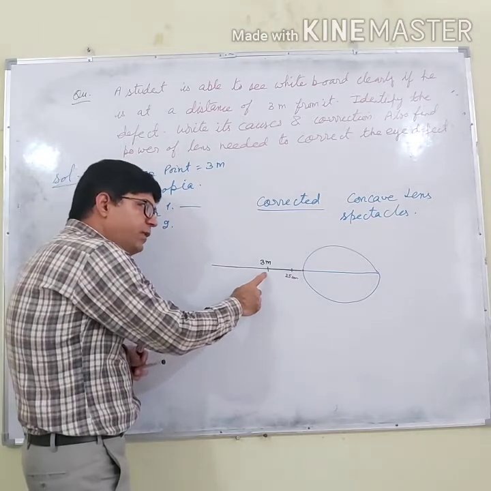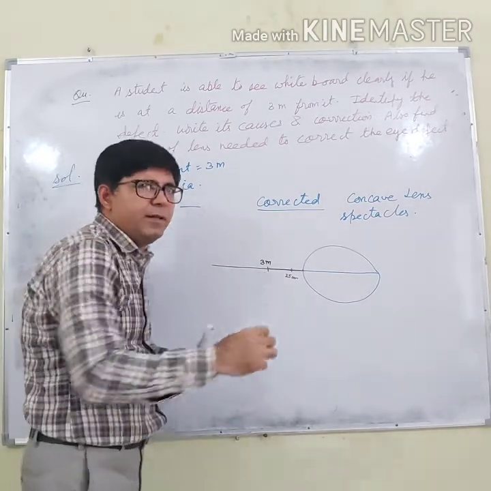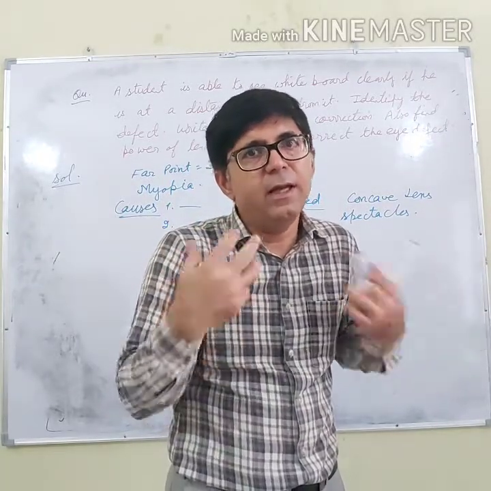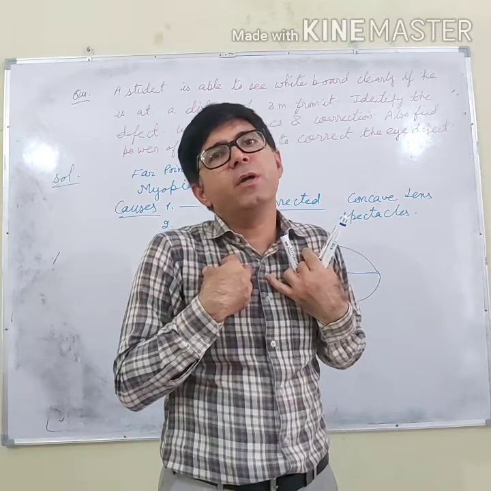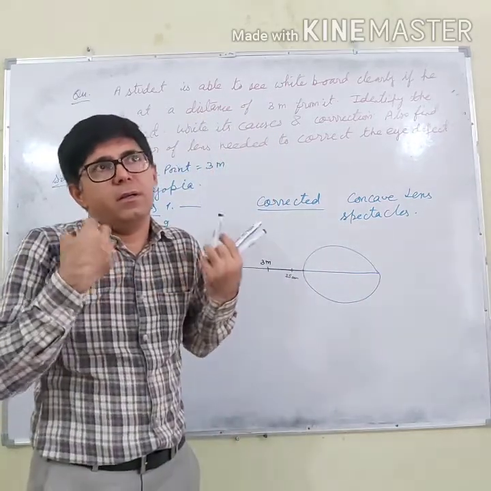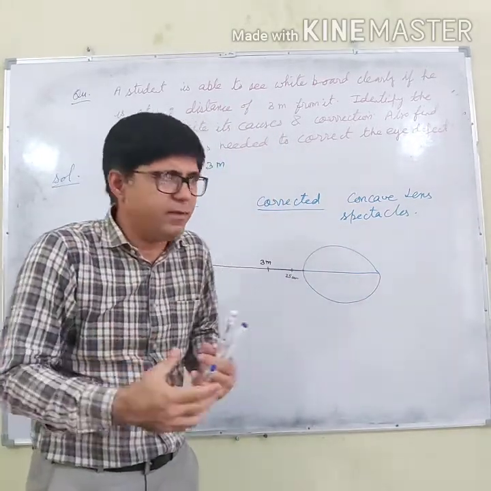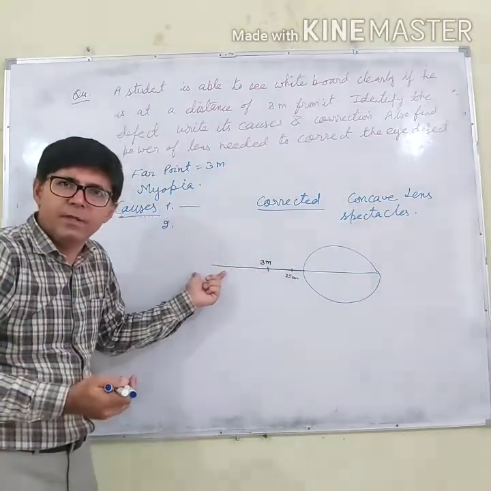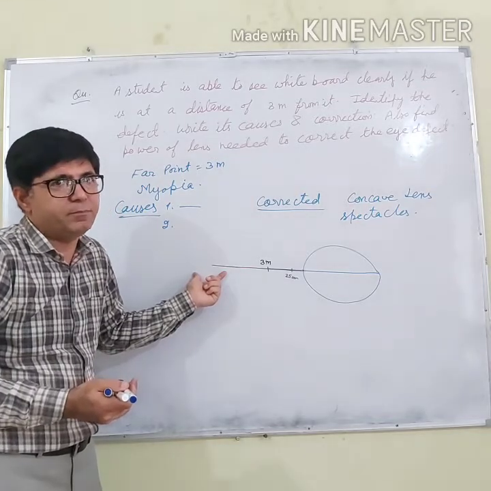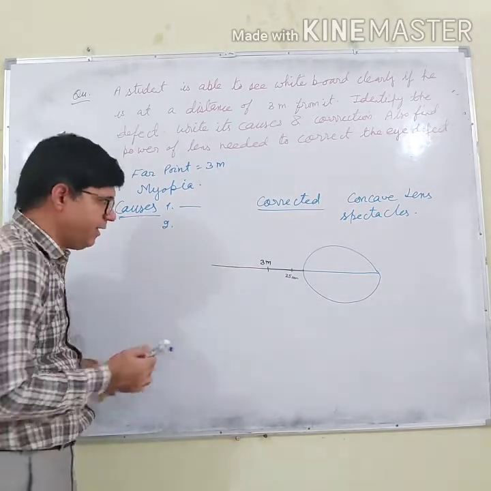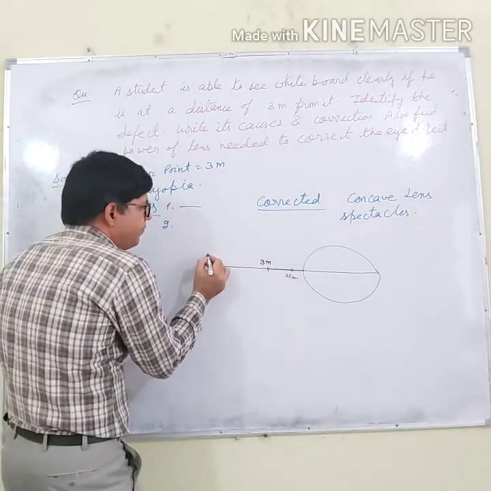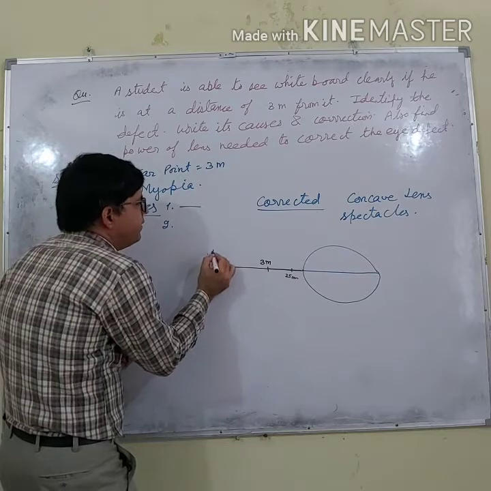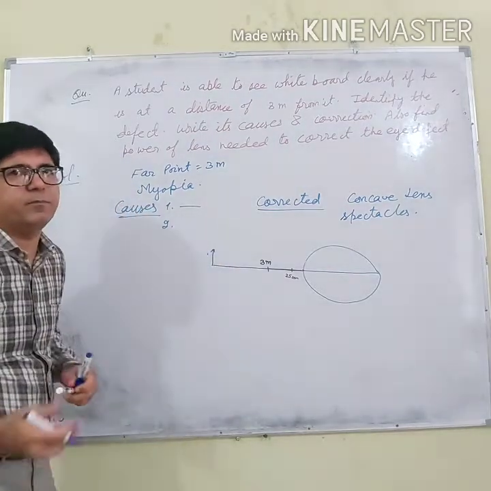If he is having an object which is at 3 meters, he can see its image clearly. Now I am asking you, what should be the power of the lens so that he can see the objects which are beyond 3 meters clearly? Let us say an object is placed here.